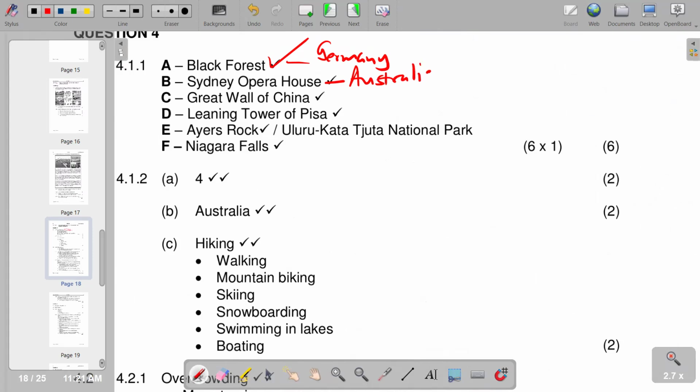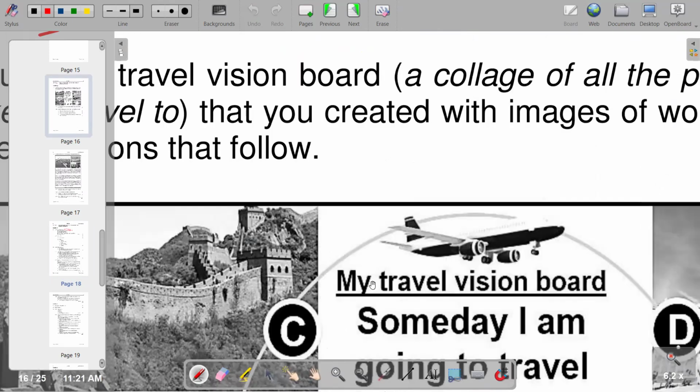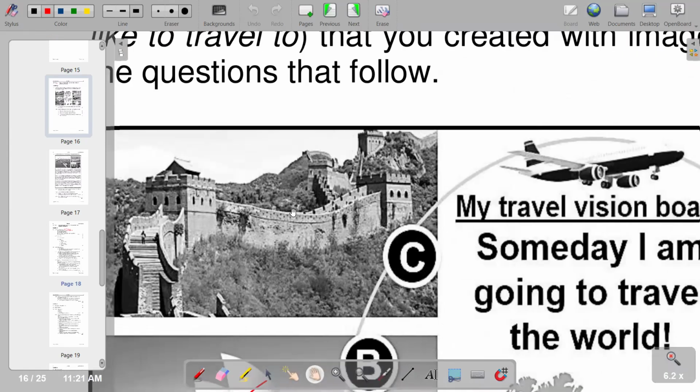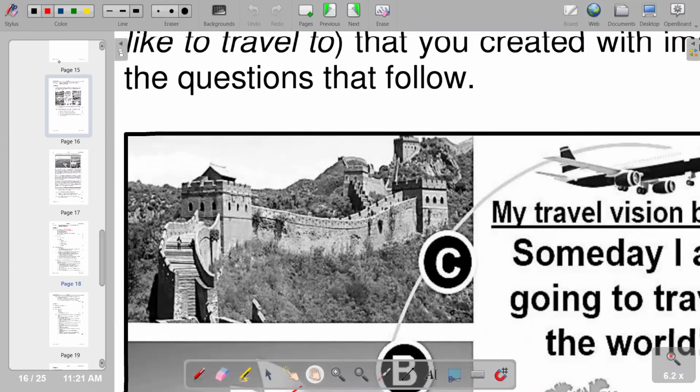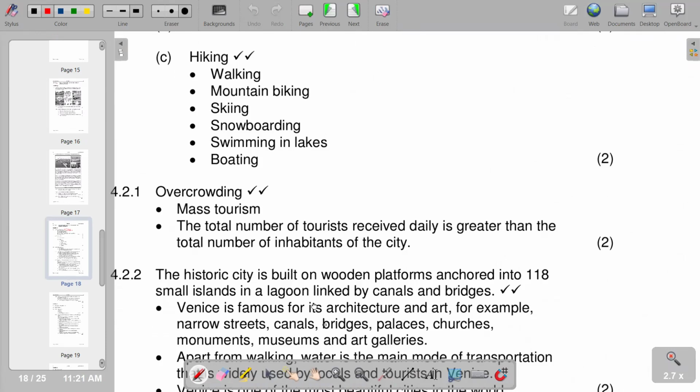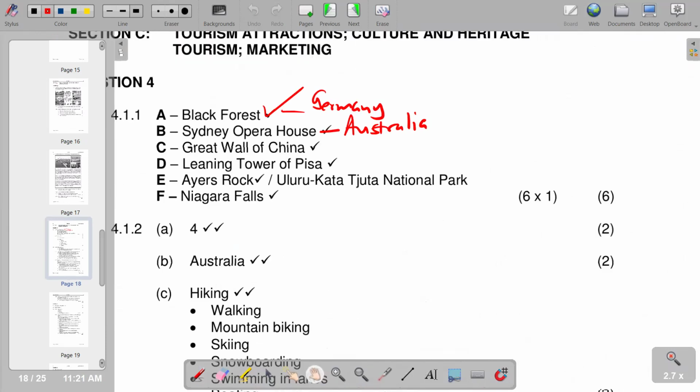We go to the Great Wall of China, which indicates our C. We have the Great Wall of China as our C. So this is our C. And obviously, the country is China.